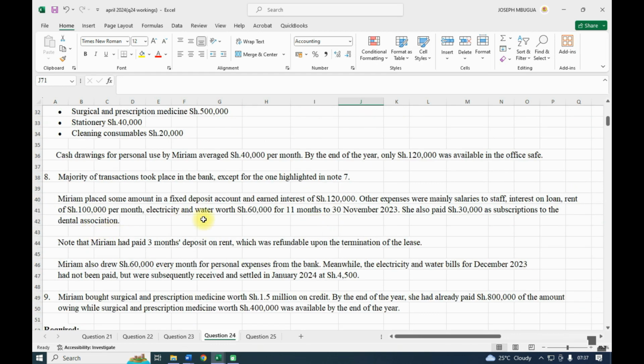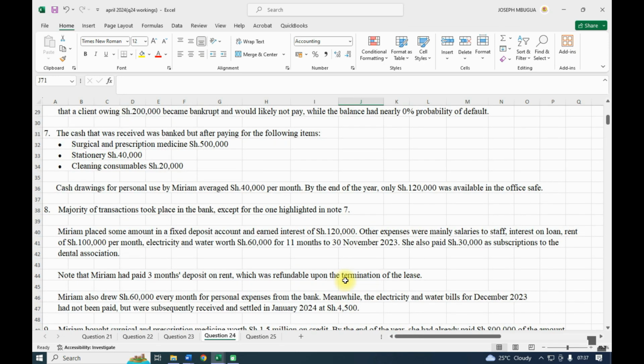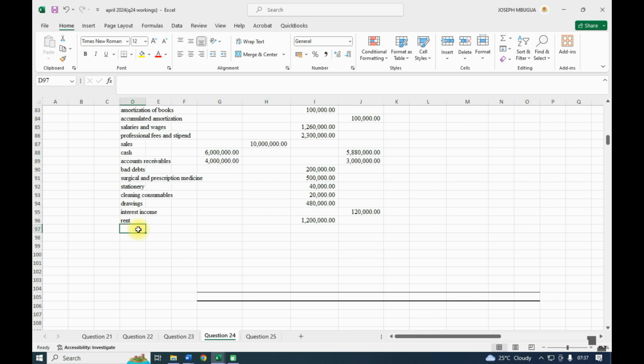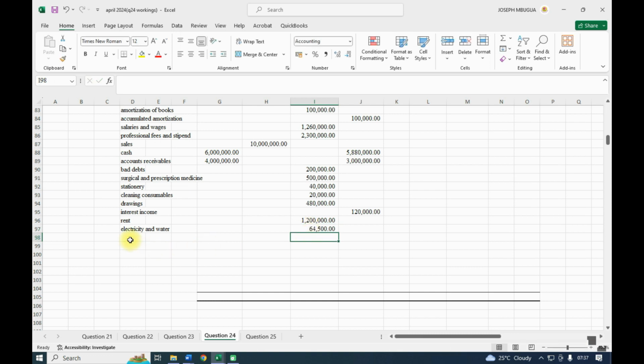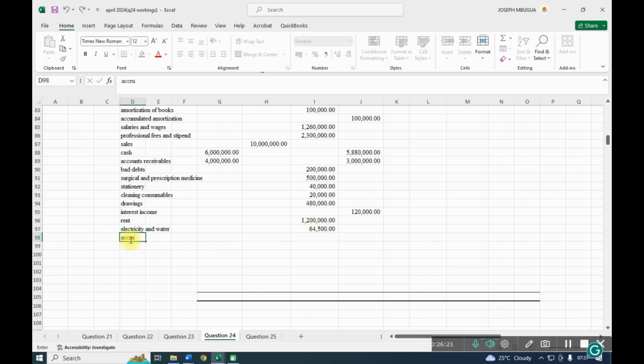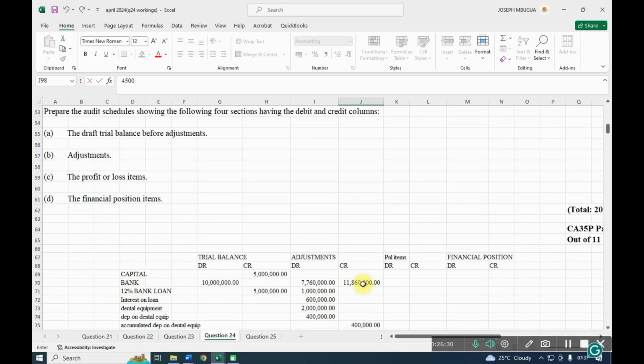Then electricity and water, 60 for 11 months, but we had this one for December, 4/5. So electricity and water over 60. The cash that we paid was 60, and we have an accrual of 4/5 that was yet to be paid. We shall have accruals of 4/5, which will be a liability. Then the 60, we shall deduct it from bank, plus 60,000.